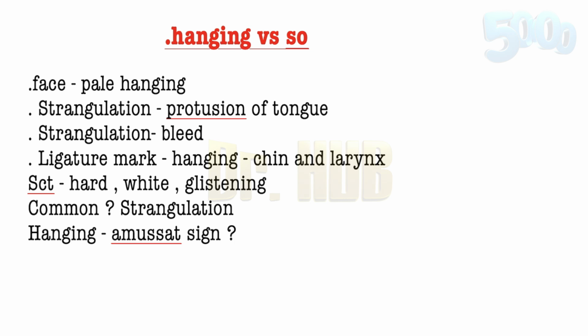Then next is the hyoid bone fracture. Hyoid bone fracture is common with strangulation. When you look at strangulation, there is a lot of injury around the neck structures, so thyroid cartilage fracture is common. And next, cervical vertebrae fracture or dislocation is very common in case of the judicial hanging.